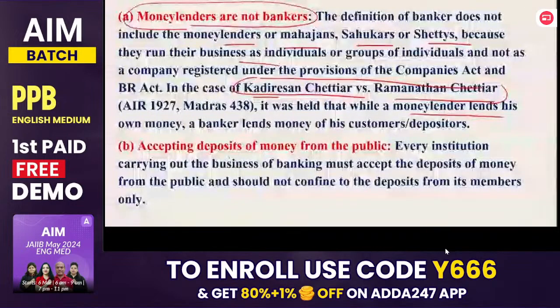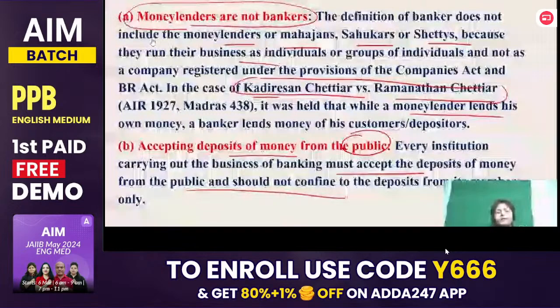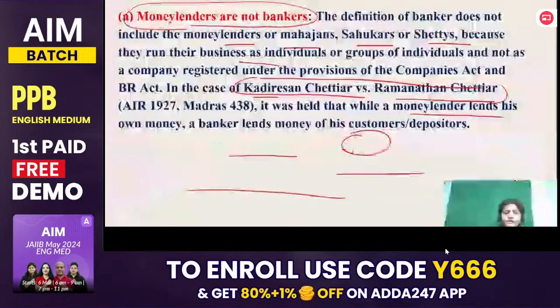Second is accepting deposit money from the public. This is a necessary condition actually. That money should be accepted from the normal public only. It should be from the normal public, only from the public. So these are the two mandatory conditions.